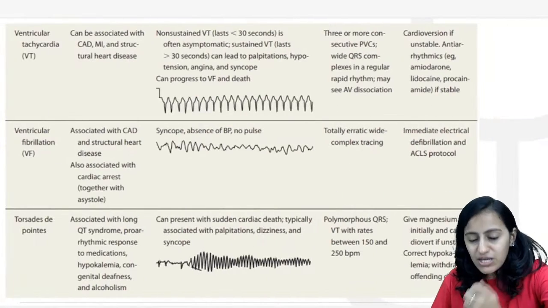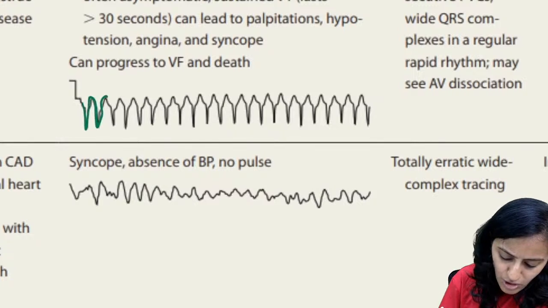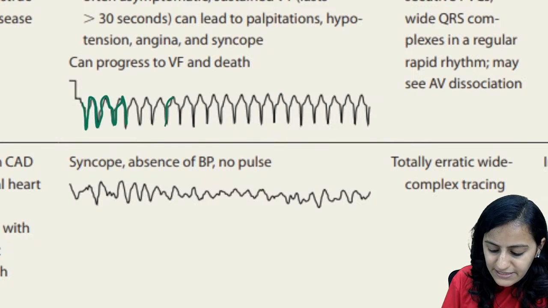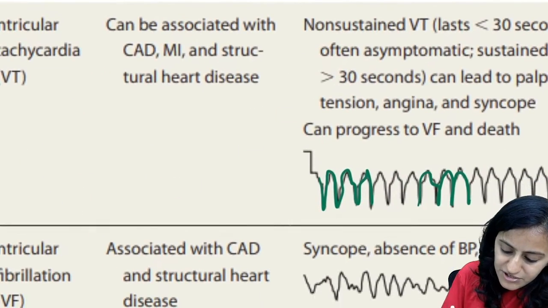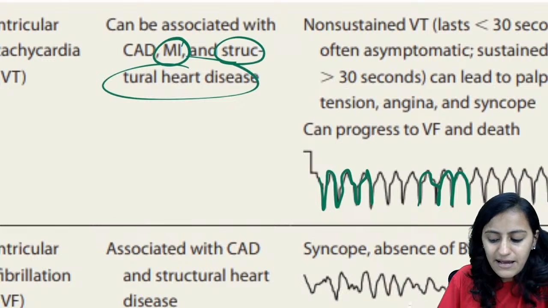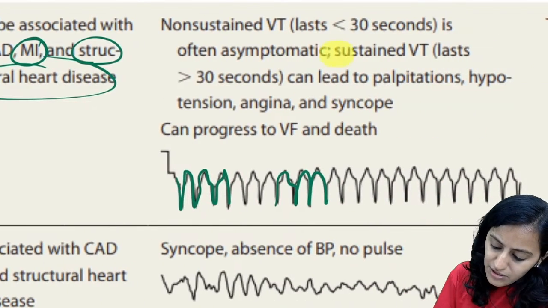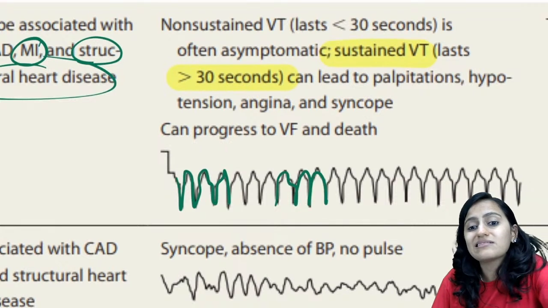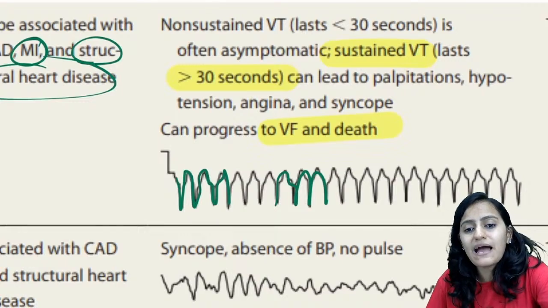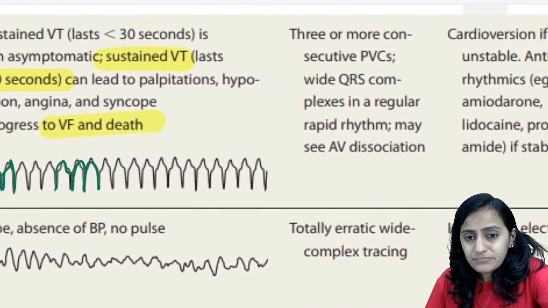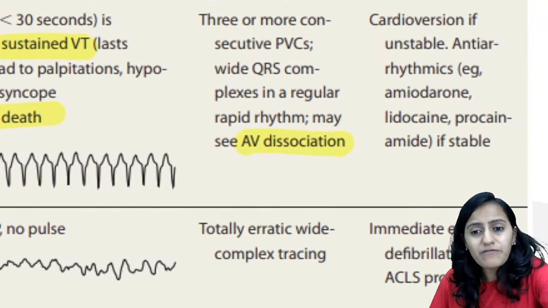Now coming to the ventricular ones. Ventricular tachycardia, look at the ECG. Monomorphic is what you are seeing here. And it is wide QRS complex that we are seeing. Remember, the history of structural heart disease, MI, is generally associated. When do you call it sustained ventricular tachycardia? Remember, more than 30 seconds. This can progress to VFib and cause death. So AV dissociation is what we have already spoken.